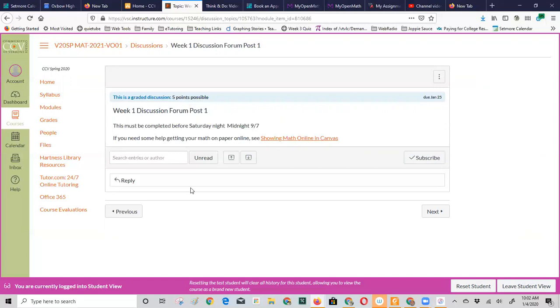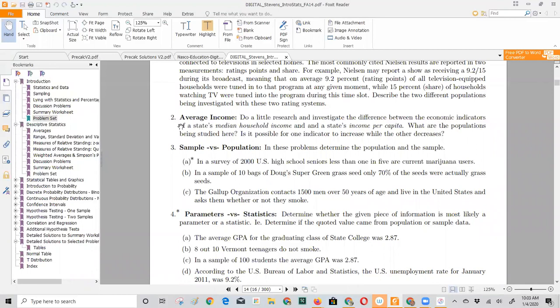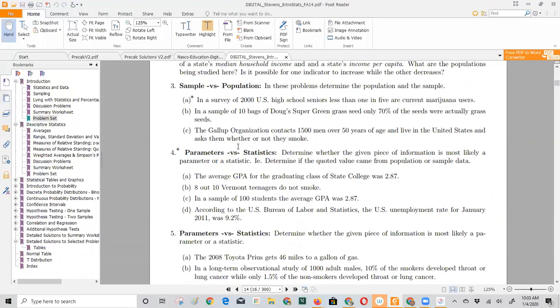I won't if it's an exercise that you've got answers to. These starred exercises, you just want to post work to get the points. That's okay. I probably won't say right or wrong. If you do one of these that are unstarred, those you don't have the answers to, and those I'll give you feedback. If you did them right, I'll say, great, good, nice job. If you make a mistake, I'll show you how to do it. You can post work to MyOpenMath or WebAssign, but because you've got the answers already,